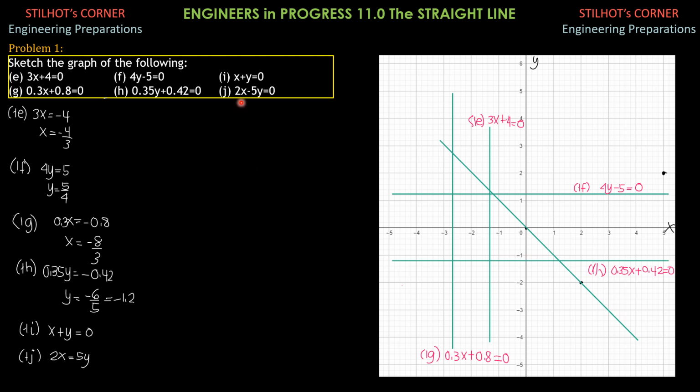And finally, 1j, 2x minus 5y equals 0. When x is 0, y is 0, so it passes through the origin. Then when x is 5, 2 times 5 is 10, divided by 5, y is 2. So when x is 5, y is 2. So this point here, and this is the other point, the origin. Join them with a straight line, and that's the graph of 1j, 2x minus 5y equals 0, as shown in the figure.